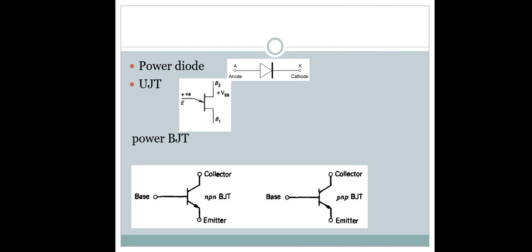Then next is the symbol of UJT. UJT is a negative resistance device. It is a unijunction transistor. This is one of the types of transistors. It is a three terminal device: emitter, B1, that is base 1, and B2, base 2. This is the symbol of UJT.